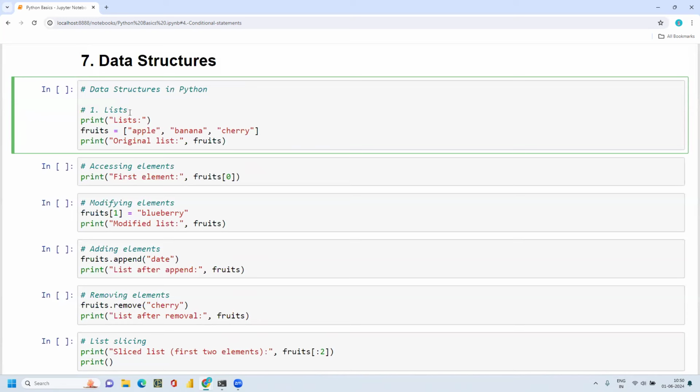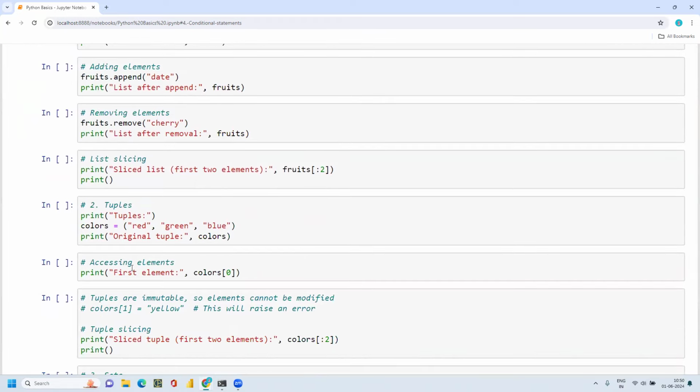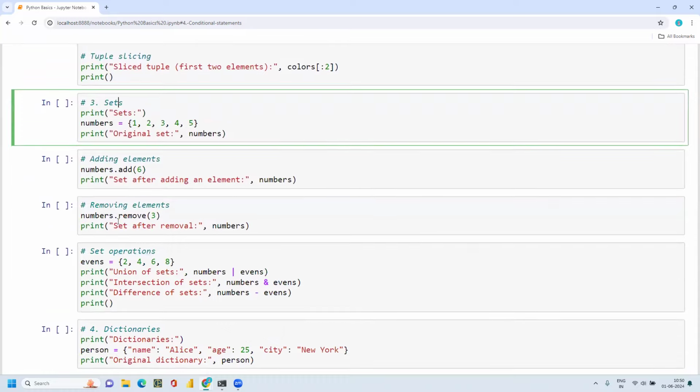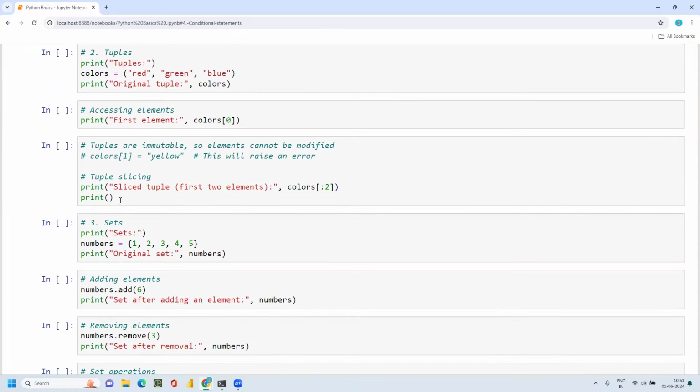We spoke about these four data types. Along with these, I do have other data types called list, tuple, sets and dictionaries. So these are the four other data types in Python.